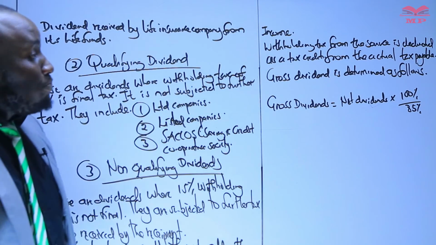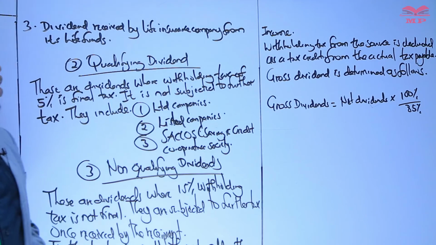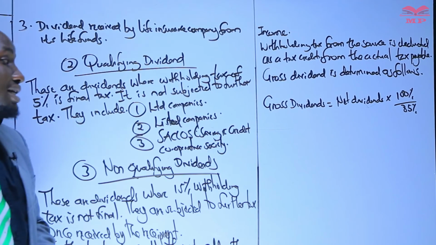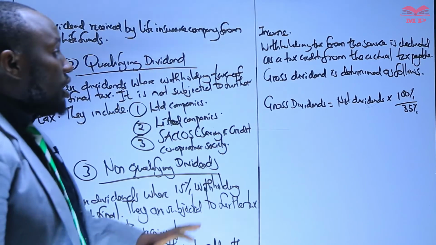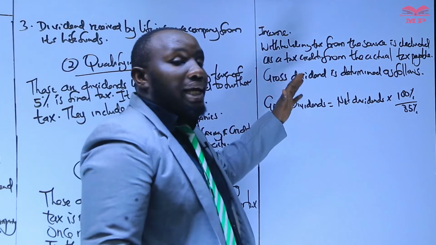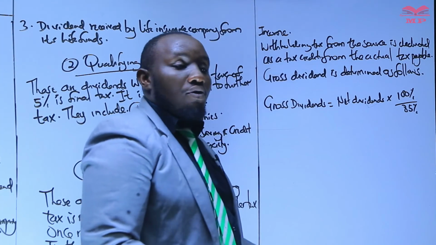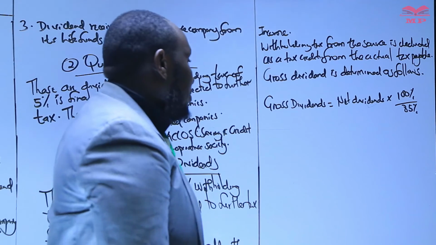Remember, these dividends have a withholding tax of 15% deducted at the source, which we less as a tax credit from the actual tax payable.